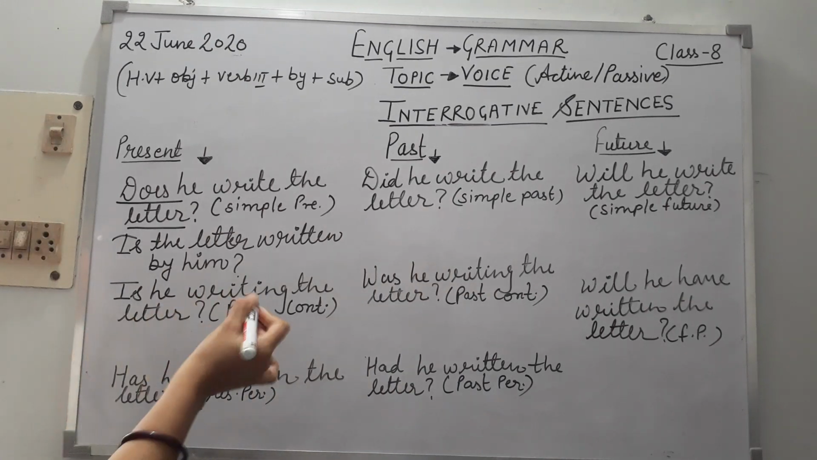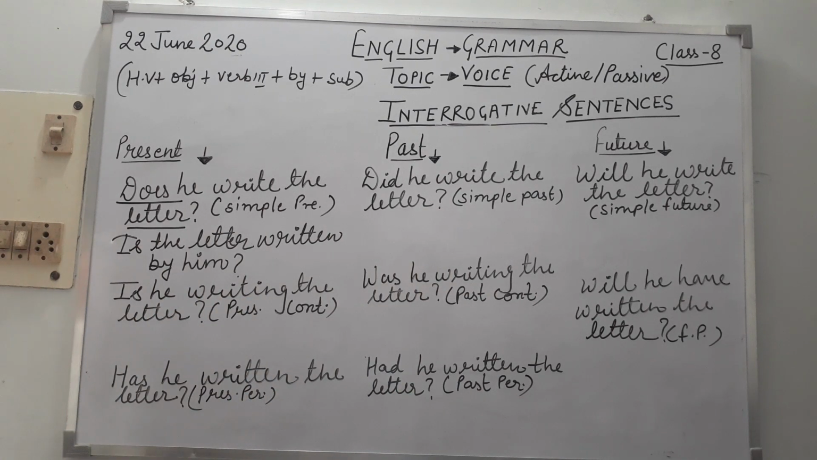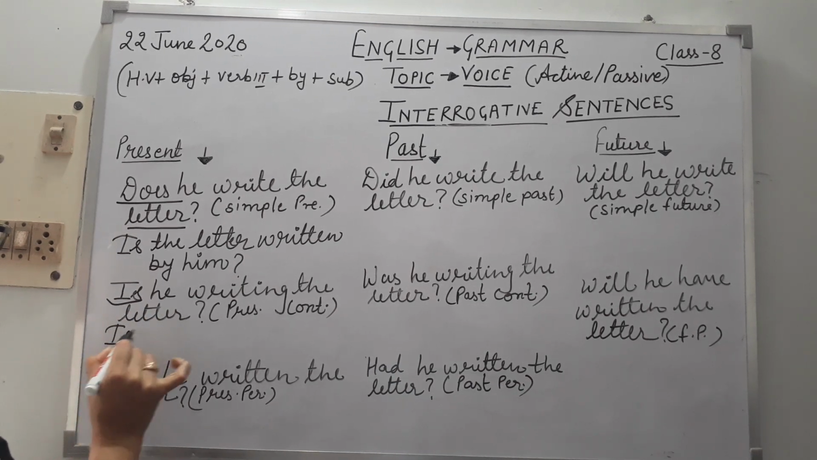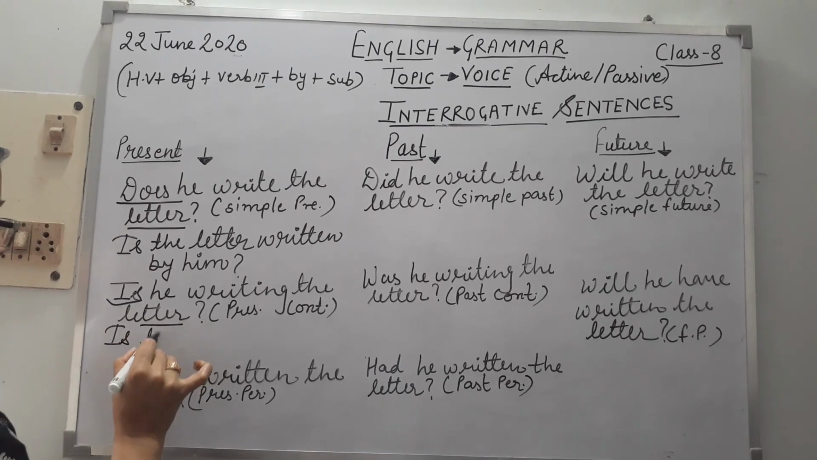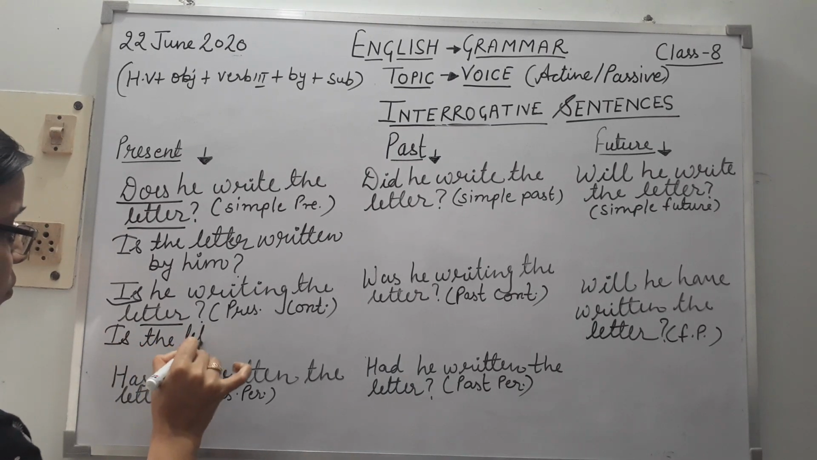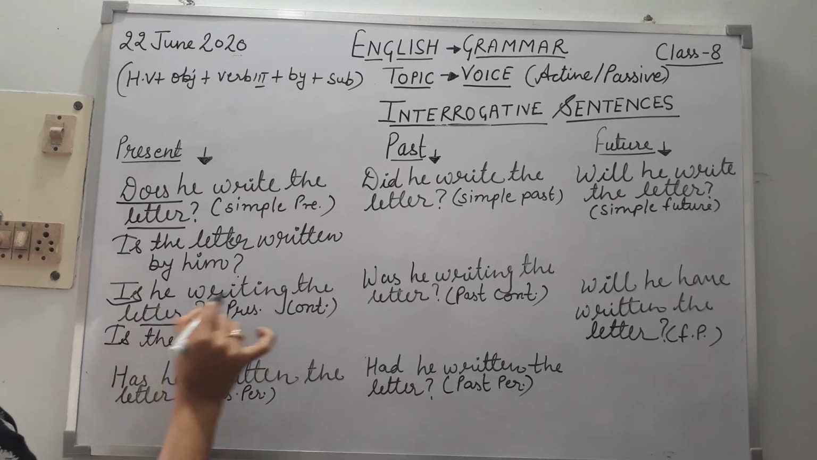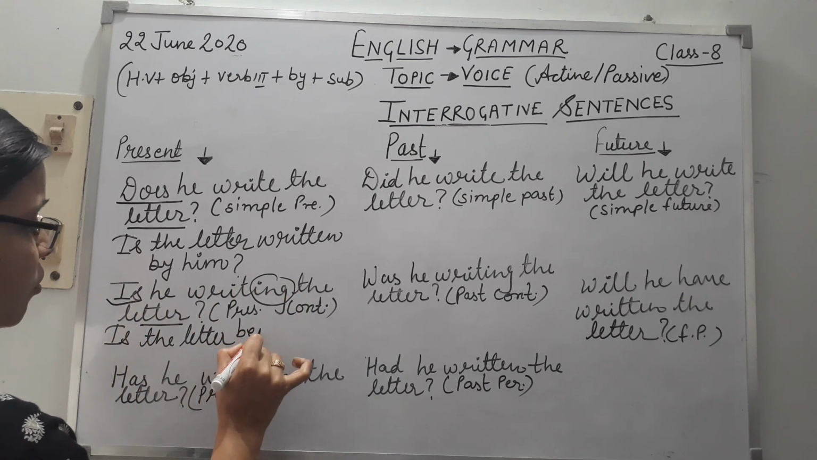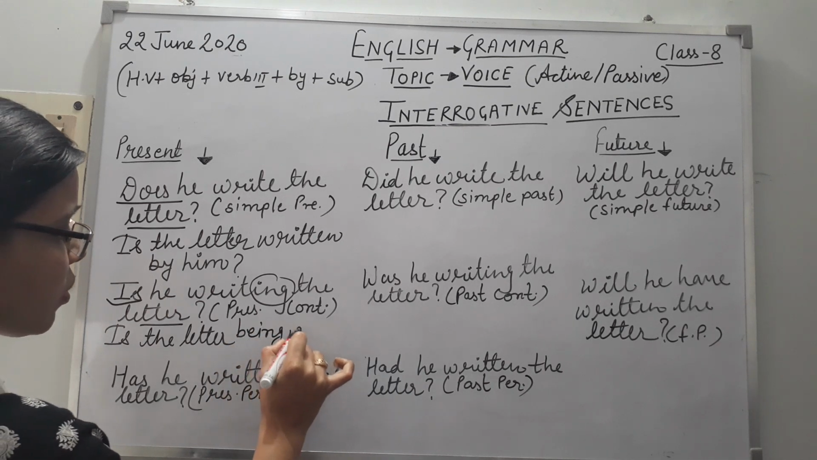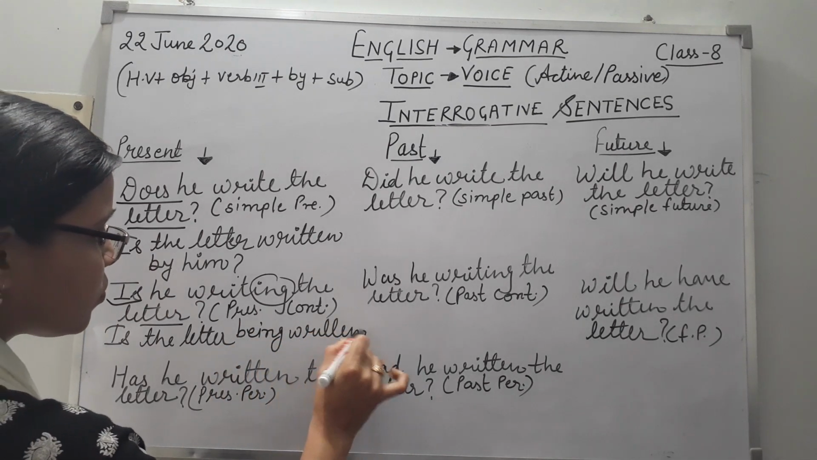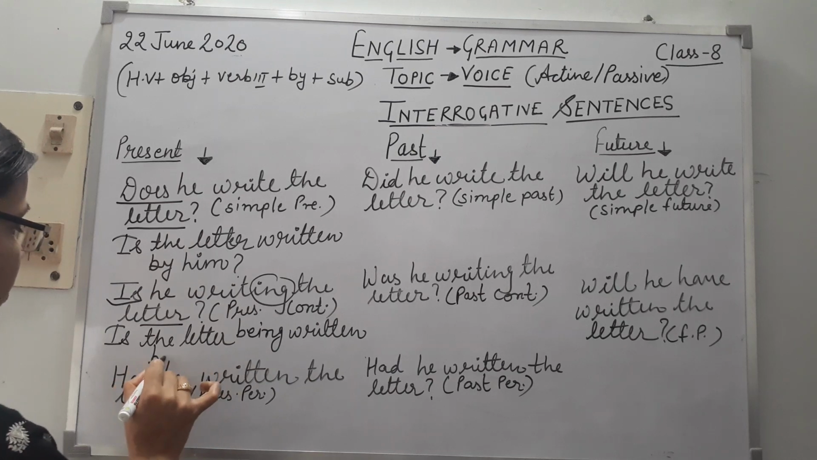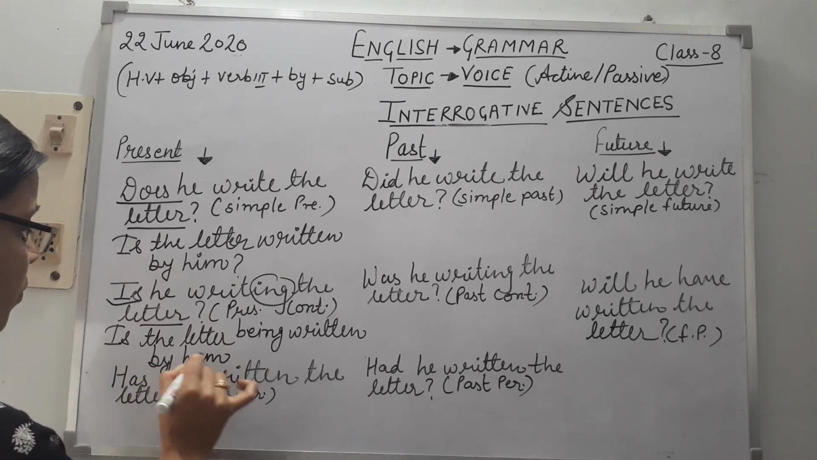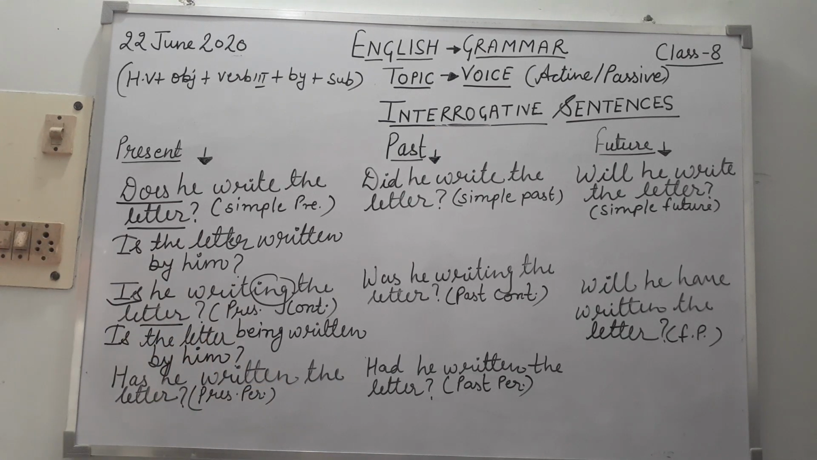Another is, is he writing the letter? Present continuous tense. So already helping verb will be given to you. So is, object is the letter, is the letter. Now ing will be converted into being. Is the letter being written by him? Question mark. I hope you understood this thing.